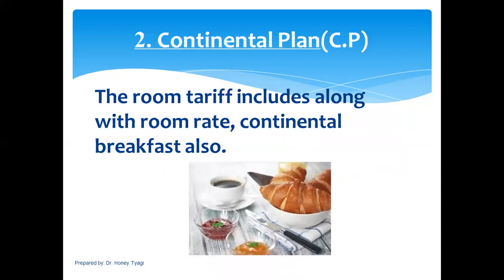Second, Continental plan, short form CP. The room tariff includes, along with the room rate, continental breakfast also. Continental breakfast comprises baked products such as assorted bread rolls with butter and preserves, with tea or coffee. This plan is mostly preferred by corporate guests.